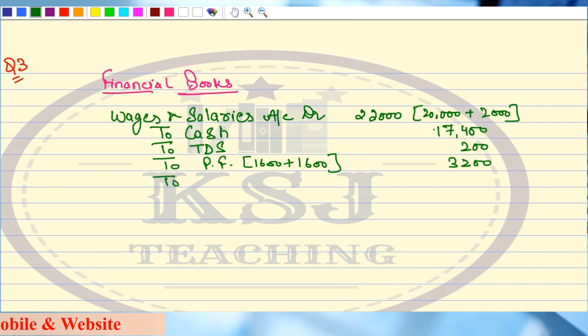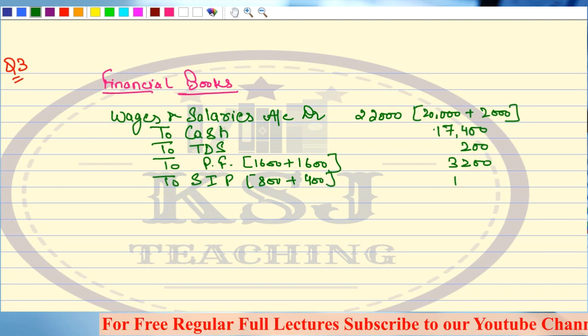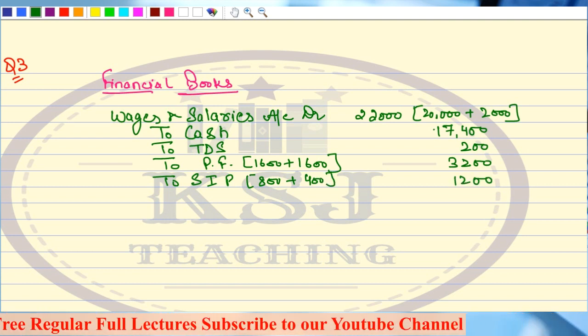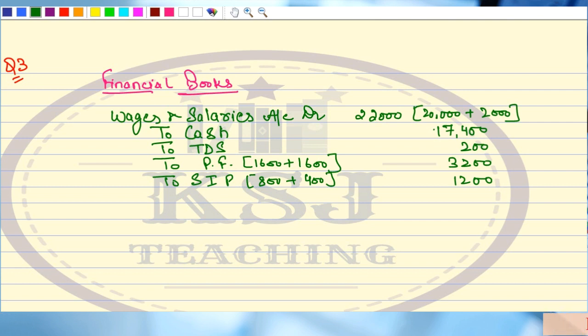And the total state insurance premium, ESI, is 800 by the employee plus 400 by the employer, that is a total of 1,200. Clear? So this is the entry in the financial books. Any doubts? Easy, sir. Financial books is easy.